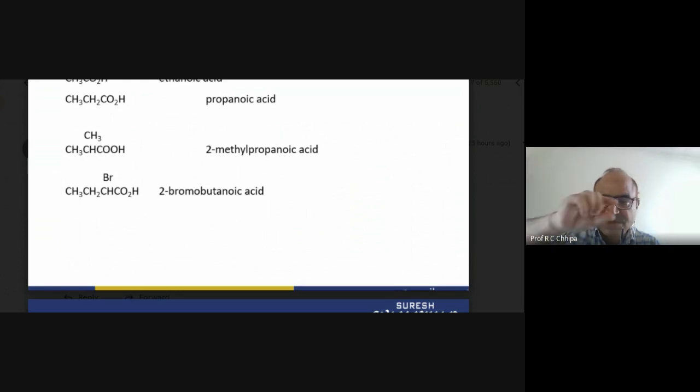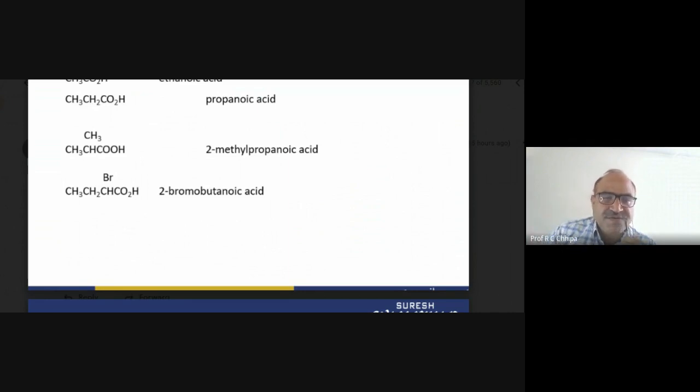However, if this were a linear shape, the normal condition, with the four carbon atoms arranged in a straight chain, so CH3, CH2, CH2, COOH, that is butyric acid. But here 2-methyl propanoic acid is isobutyric acid. So the longest chain is three carbons, and then a methyl group is attached at the second carbon.